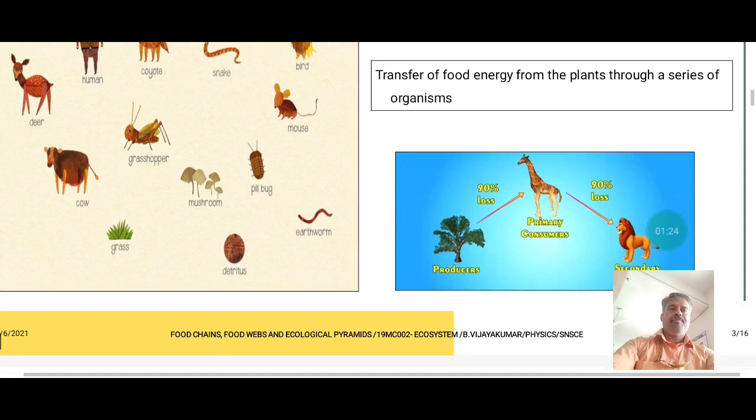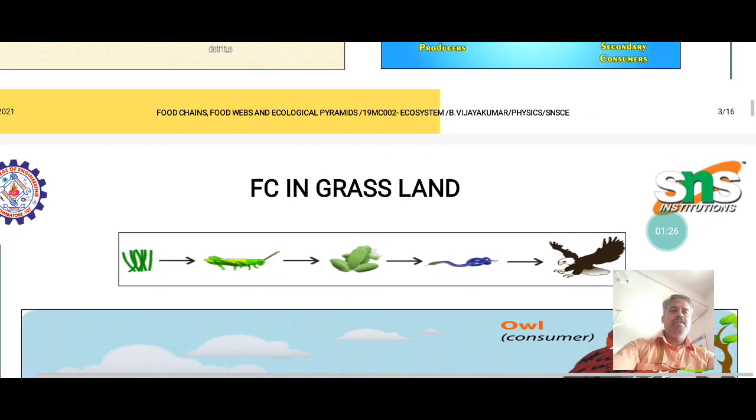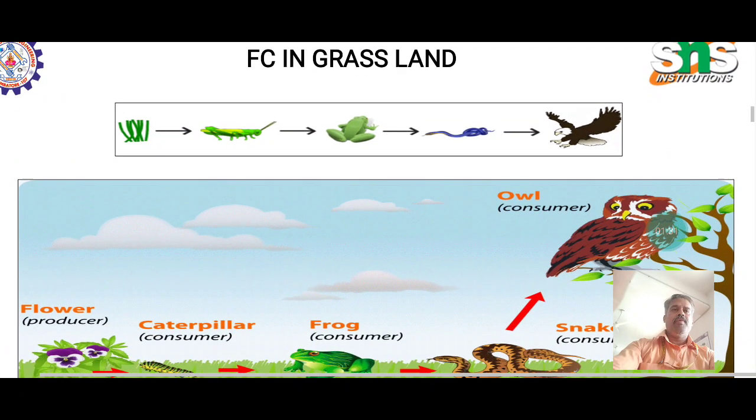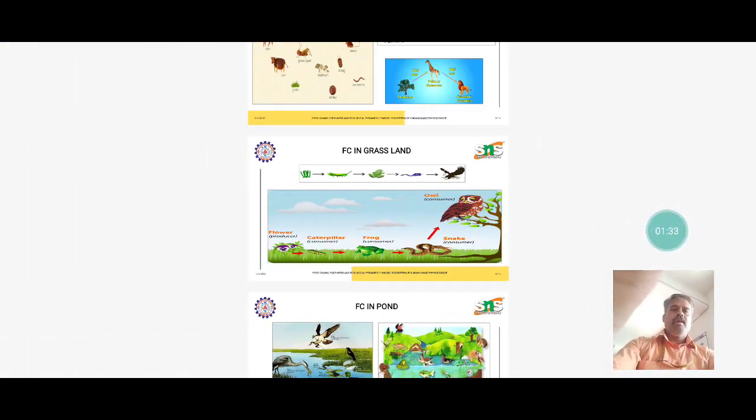The next one is the food chain in grassland. We discussed that the food chain forms different levels.